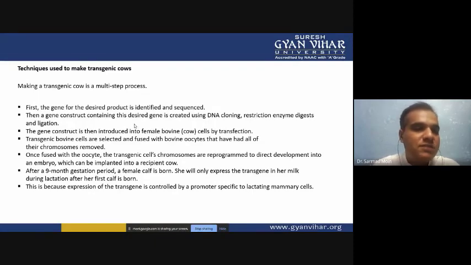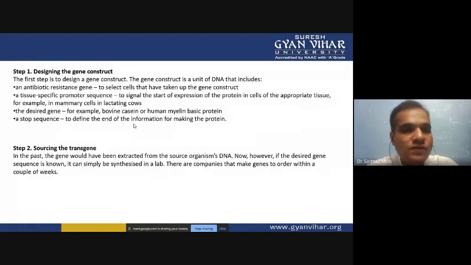So this is the process, and we will discuss every step in detail. So first step is designing the gene construct. You have to identify the gene, which gene you want to transfer into the cow. So that gene you have to select, and you have to isolate it.